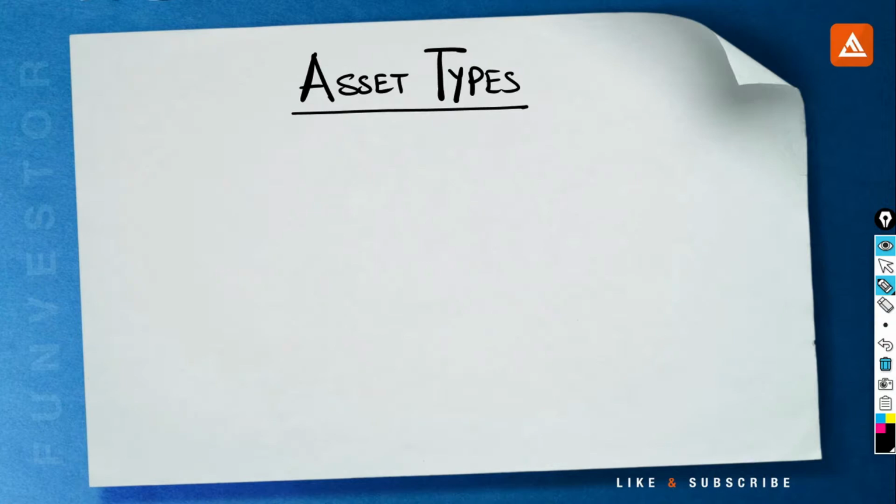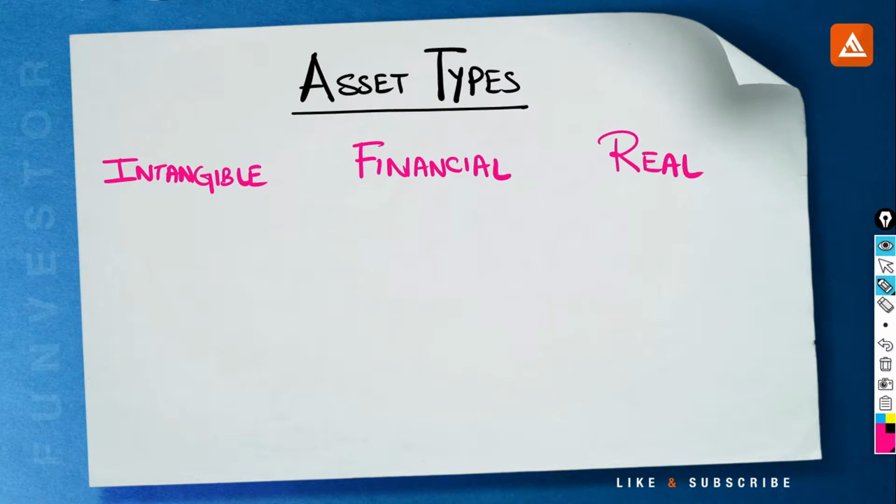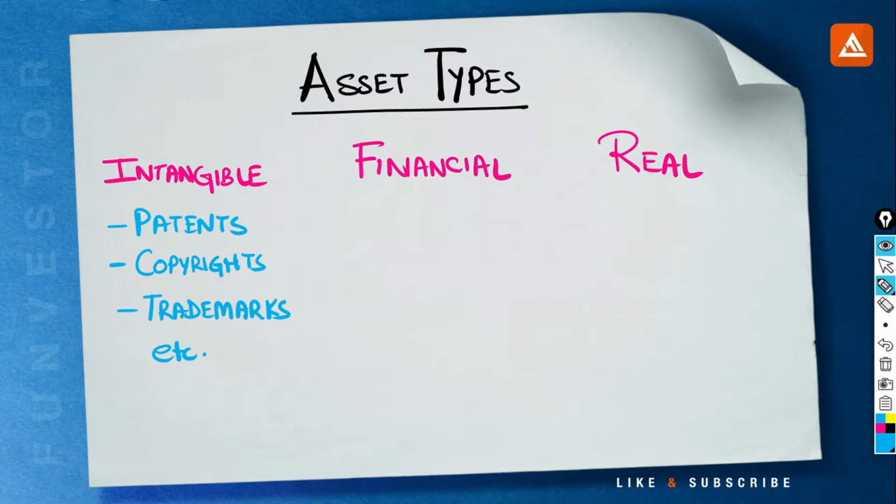So let's get started. Assets can be categorized into three types: intangible, financial, and real assets. Intangible assets are the ones that are not physically present in nature, like patents, copyrights, brand recognition, positive brand identity, trademarks, and intellectual property, etc.